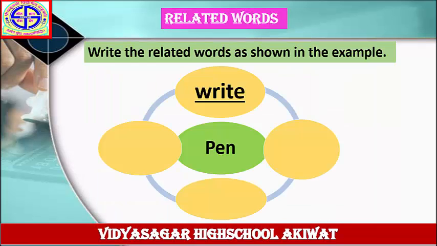Next example. Write the related words as shown in the example. The first word is given here, pen. The answer is given here, write. First, draw this wave diagram in your notebook. Write down the word pen in the center of this wave diagram. The answer is given here, write. Write, this is an action verb. That's why you have to write down 3 more action verbs related to the word pen. Solve these examples on your own.